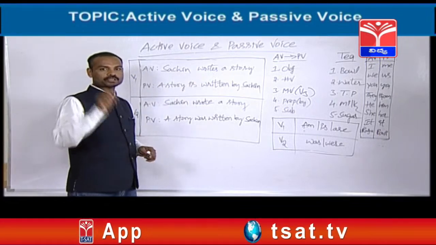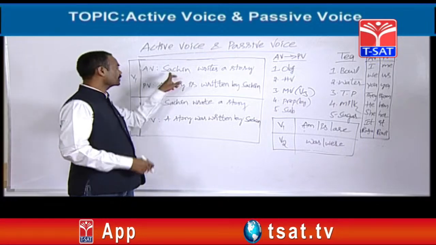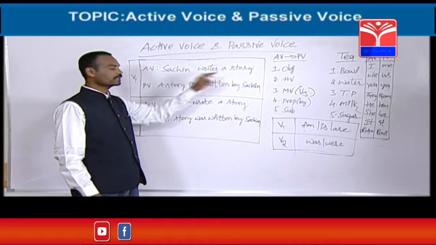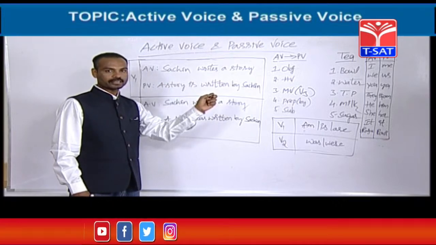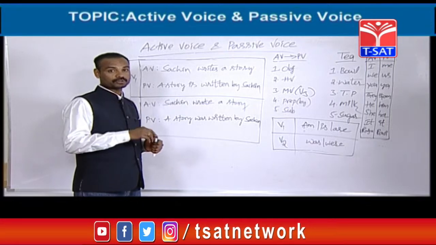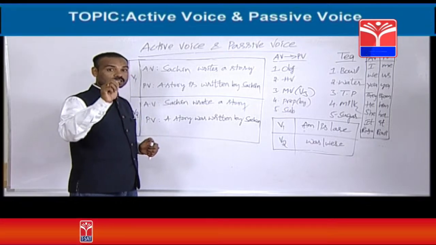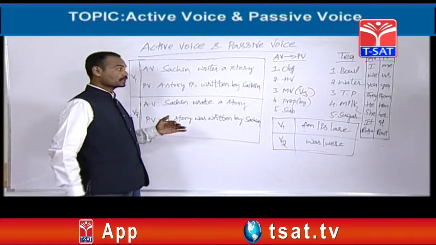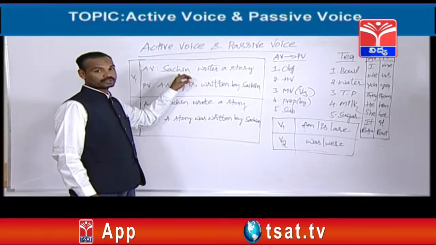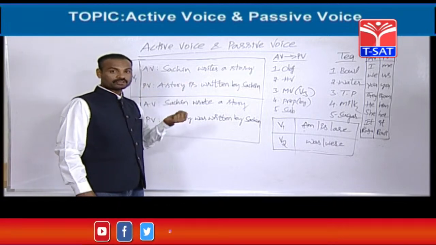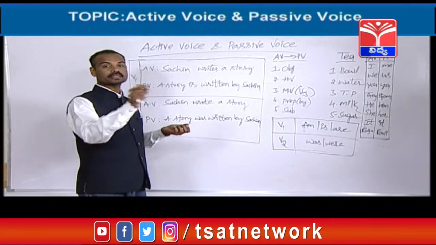I told you one point. If any sentence starts with the subject, that is called activized. Here Sachin is the subject. This sentence has started with the subject, that's why it is called activized. Some of you are going to ask, sir, how can you say that Sachin is the subject? What is the definition of the subject? Doer. Doer is called the subject.